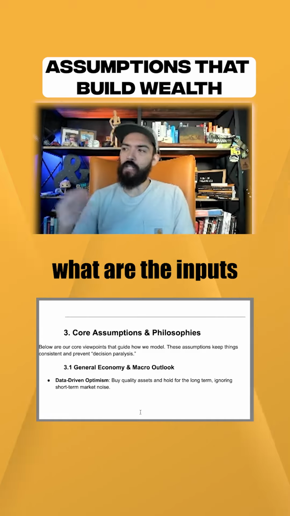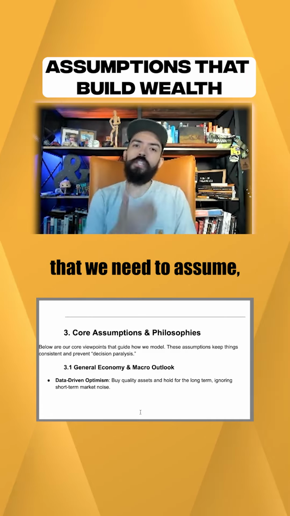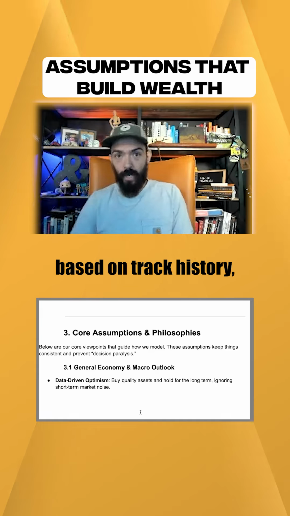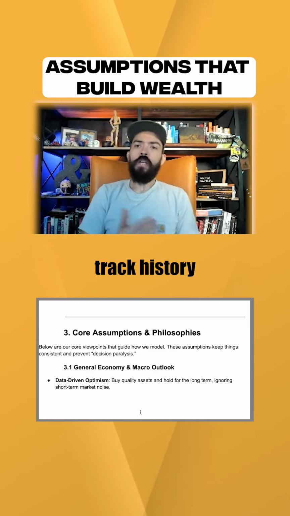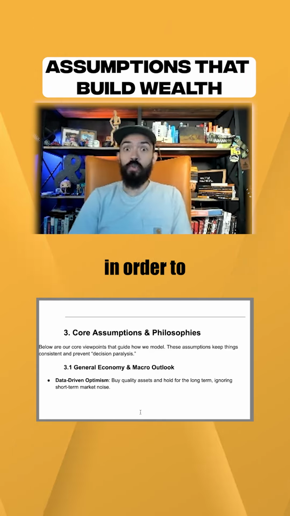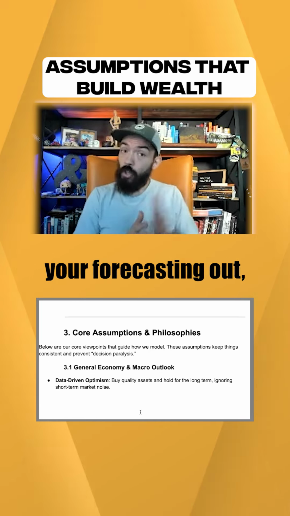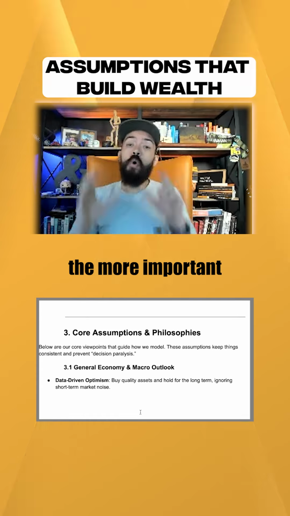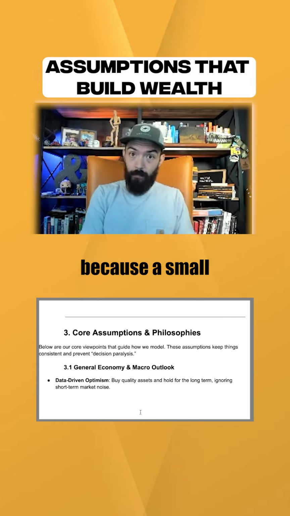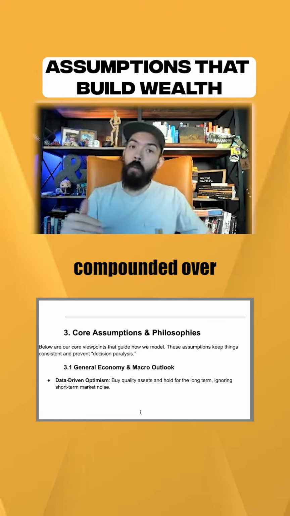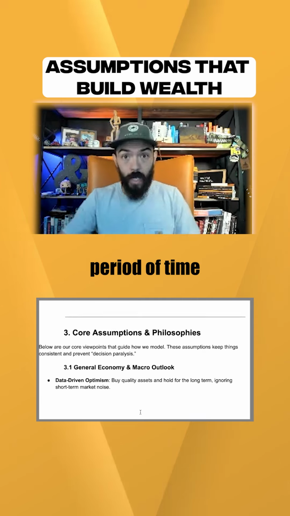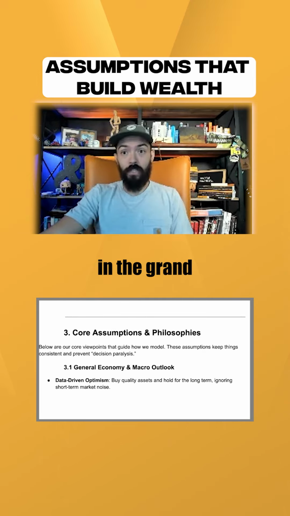What we want to understand is what are the inputs that we need to assume, and that's based on track history, conservative track history, that we can then utilize in order to create the model and then forecast that out in the future. And the further you're forecasting out, the more important those assumptions become, because a small change now compounded over a very long period of time can have a profound impact in the grand scheme of things.